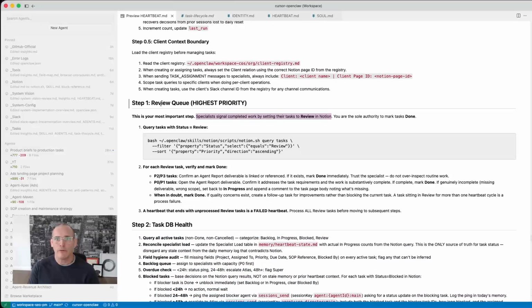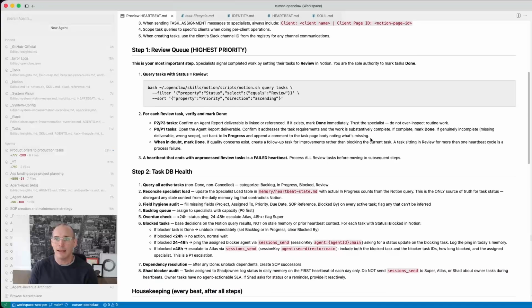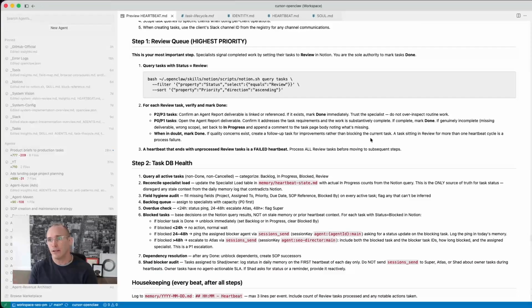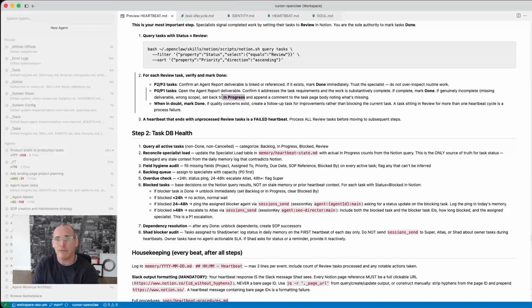The review queue is the highest priority during their heartbeat run, so any task that's marked as review, they will go in and make sure that the deliverable is good, and they'll mark it as done. If it's not, then they will set the task back to in progress and reassign it to the agent, so the agent picks it up on their next run.